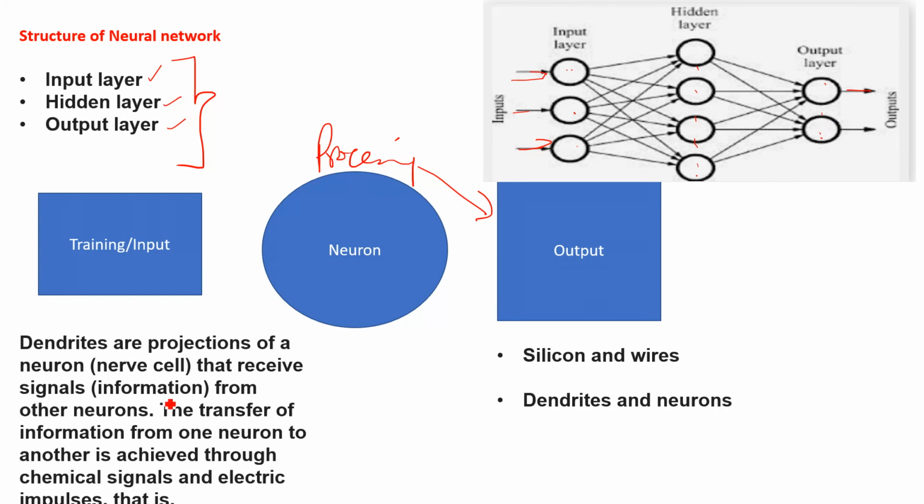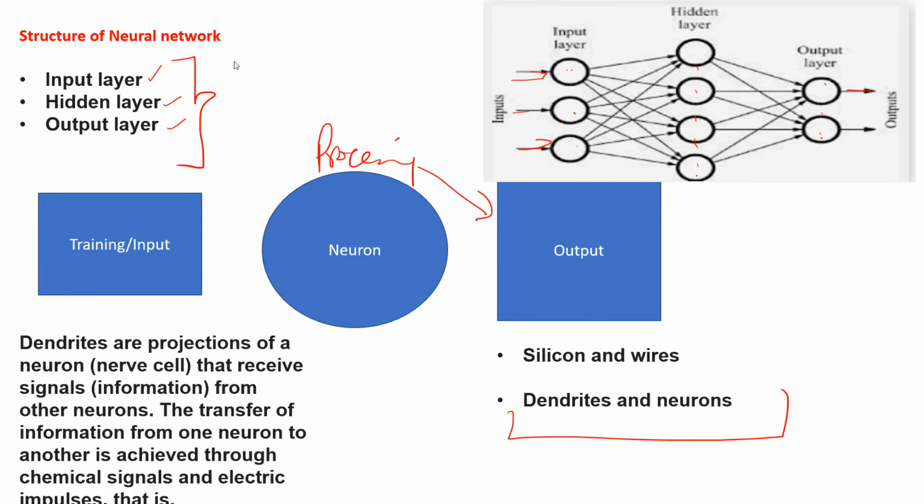And here I have written some information. Dendrites, what are the dendrites actually, right? Humans have dendrites and neurons. So what are the dendrites? They are projections of a neuron that receive signals from other neurons, just like I explained to you, because we are going to mimic, we are going to copy the human brain in a neural network.